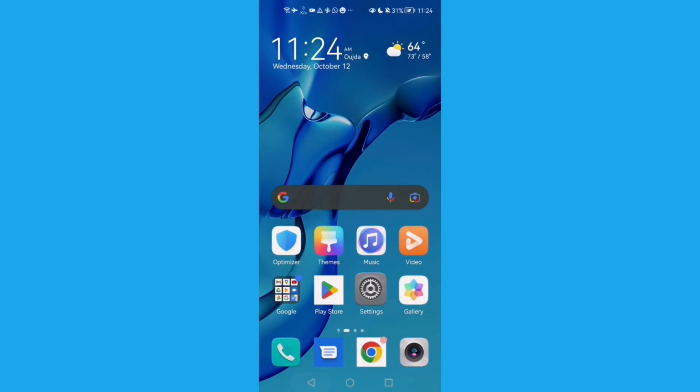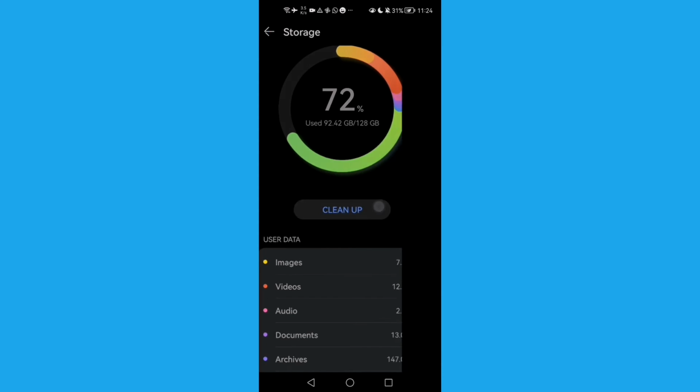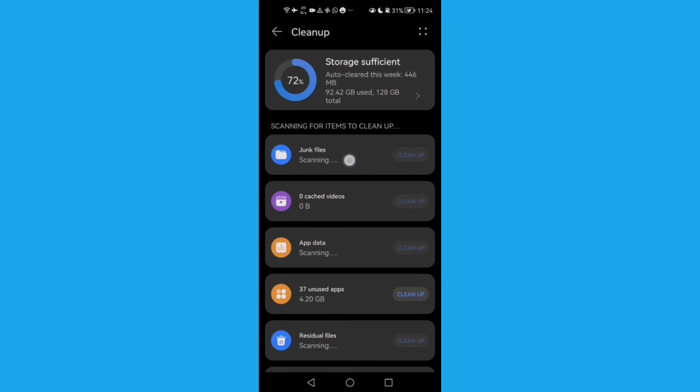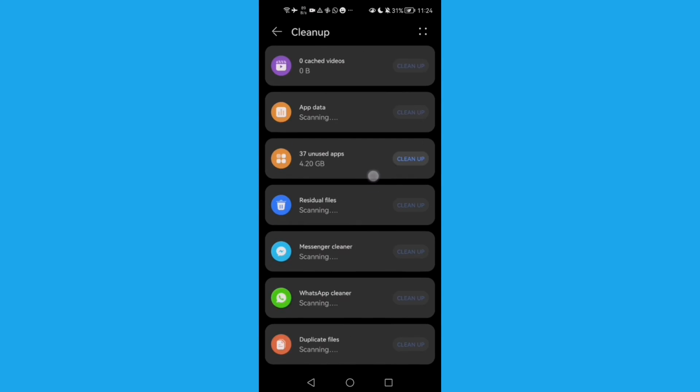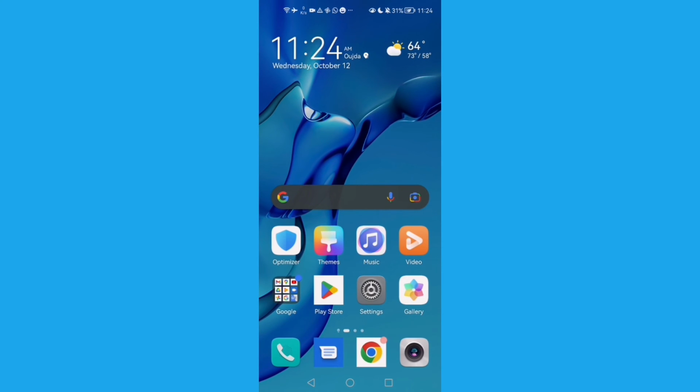And then go back and go to the storage, and click clean up, and click your phone, clean your phone cache here, this one, and then just restart your phone. And that's it, that's how to fix it.